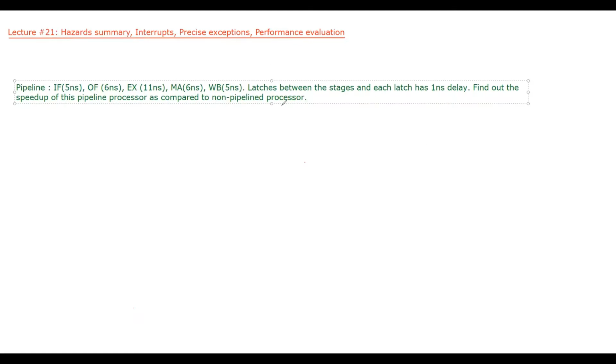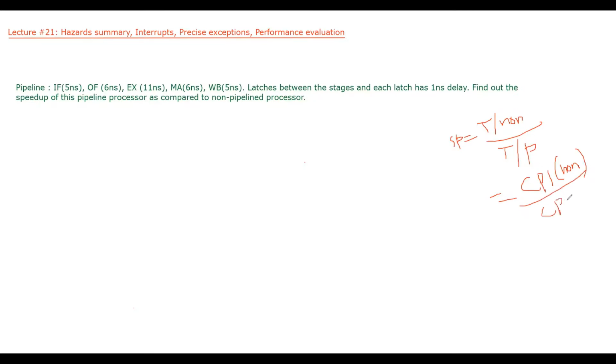But before doing that, we need to know the equation for speedup. Speedup will be time taken by non-pipelined divided by time taken by pipelined. Or we can say CPI of non-pipelined divided by CPI of pipelined. Or in other words, we can say IPC.